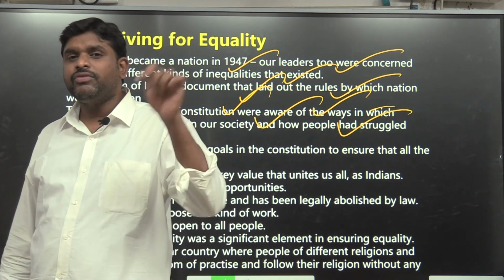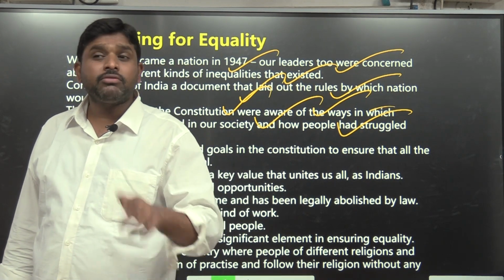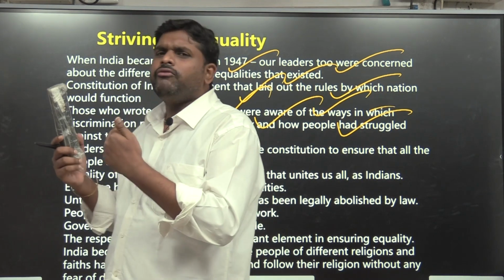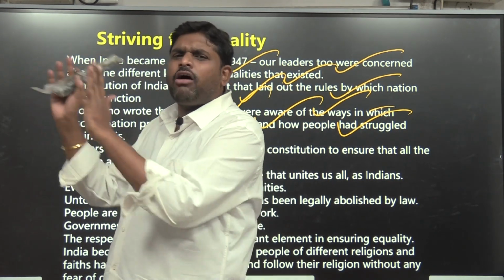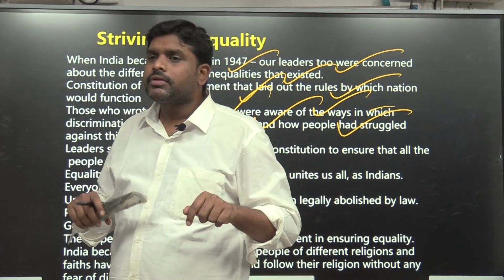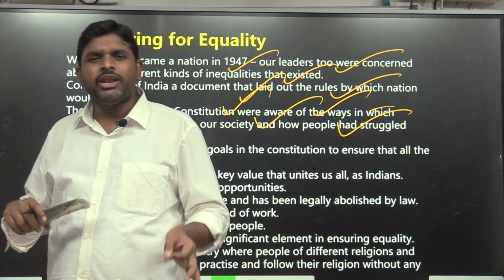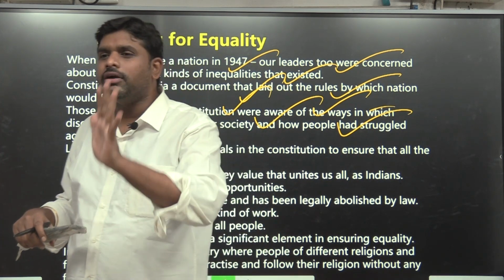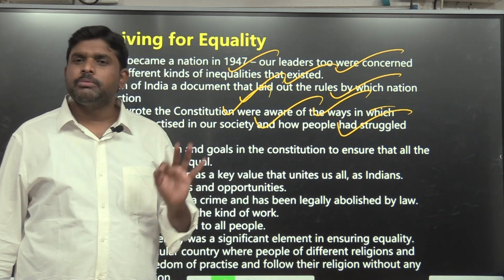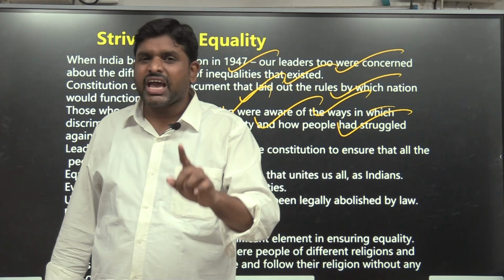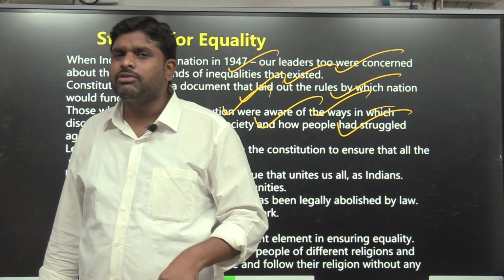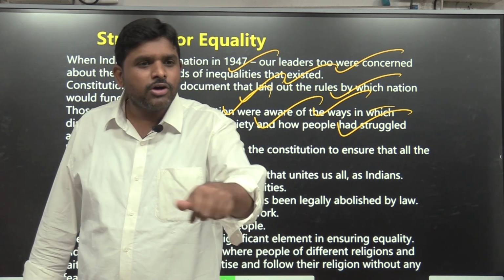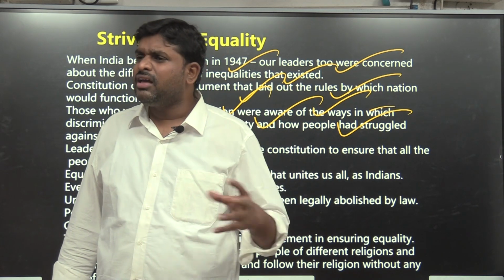So in the Constitution itself they kept it. There was a debate. Why only untouchability should we put in the Constitution? Everything we will make a law and we will ban all. Why only untouchability? Then B.R. Ambedkar said, see, one human not touching another human because of caste is the worst form of discrimination present in the world. So it should be banned not only in the law but also be present in the Constitution.